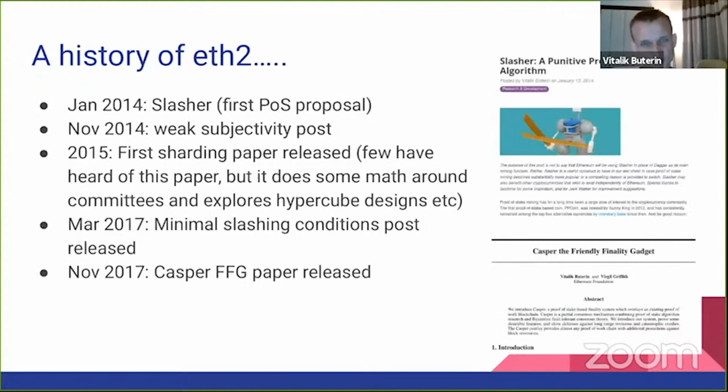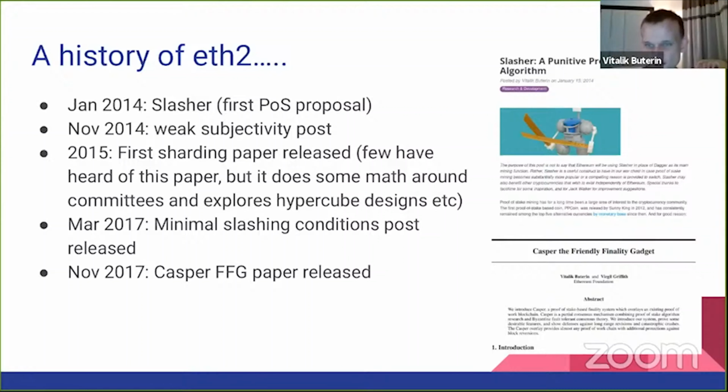But you probably know all this, right? So let's go back and look at the history of ETH2. Proof of stake in Ethereum started with this blog post I have on the right, screenshotted, which proposes Slasher, a punitive proof of stake algorithm.